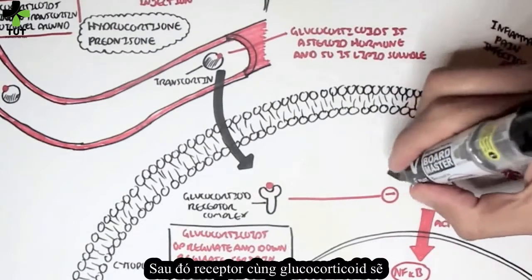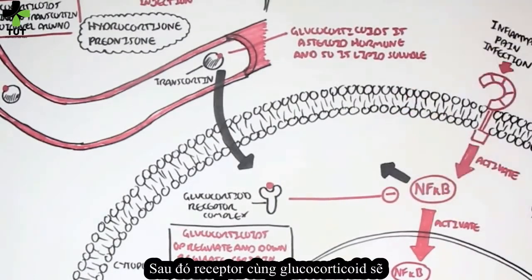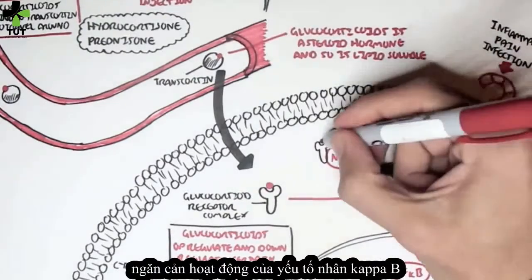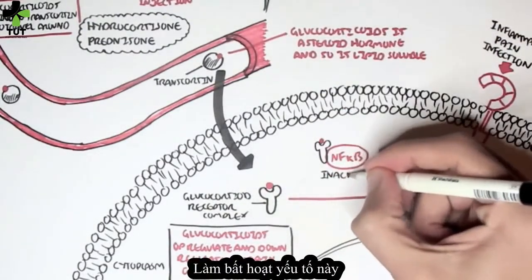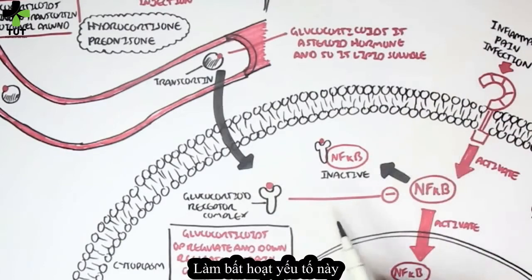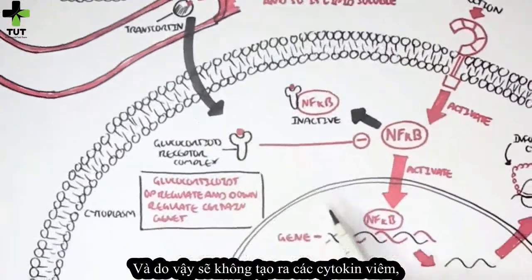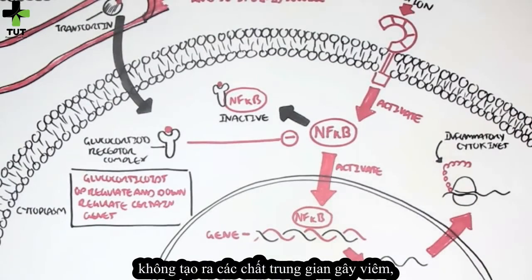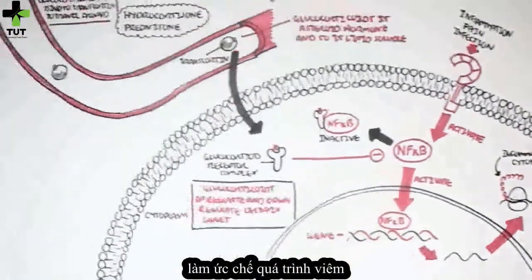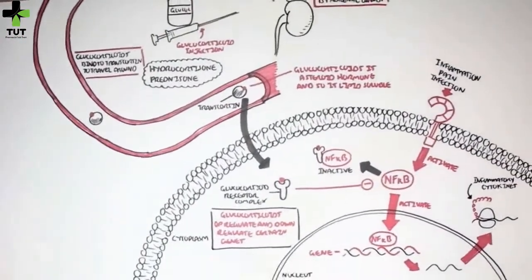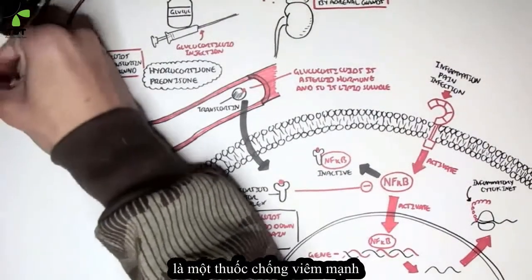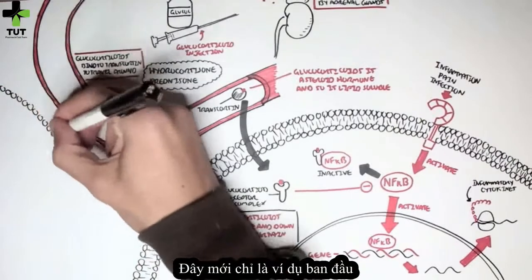Then this glucocorticoid receptor with the glucocorticoid will inhibit nuclear factor kappa B's activity, which will make nuclear factor kappa B inactive, and thus will not produce inflammatory cytokines or inflammatory chemicals, and so will suppress inflammation. And this is why glucocorticoids are a powerful anti-inflammatory drug. This is just one example.